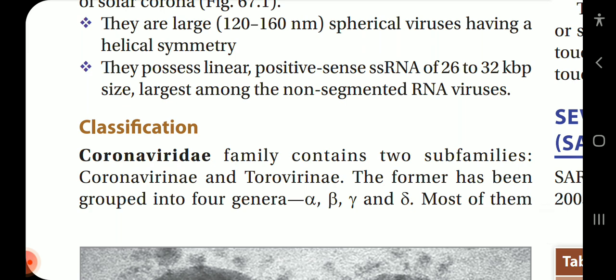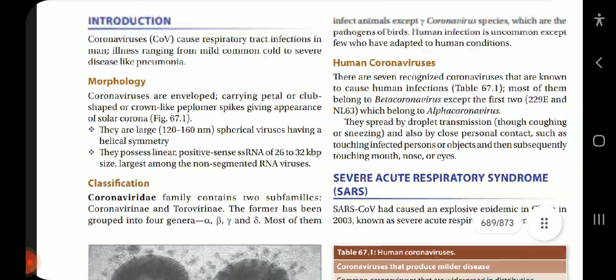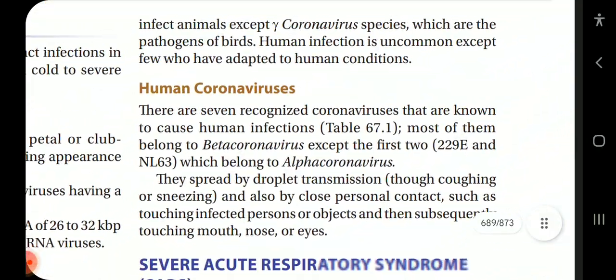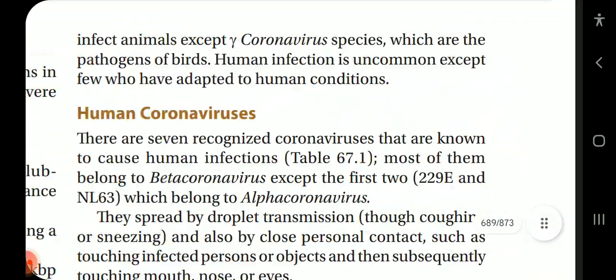Classification. The Coronaviridae family contains two subfamilies, Coronavirinae and Torovirinae. The former has been grouped into four genera: alpha, beta, gamma, and delta. Most of them infect animals except gamma coronavirus species, which are the pathogens of birds. Human infection is uncommon except for a few that have adapted to human conditions.